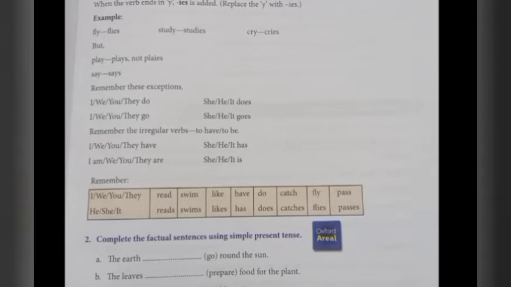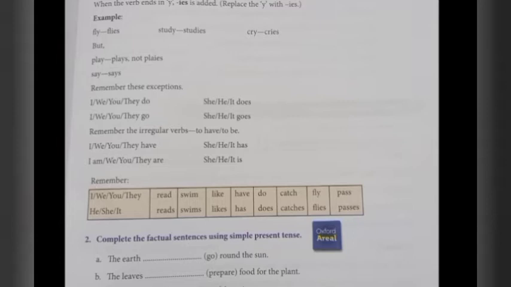We should not add. So if it is he, she, it, then what do we have to do? In the verb form, we want to add s. Okay? Yes or no? Have you understood? That's why it is given. He reads. She reads. It reads. So it won't read, but anyway, he reads. So if it is he, she, it, then we have to add s in the verb form.